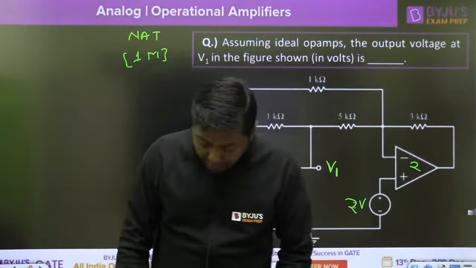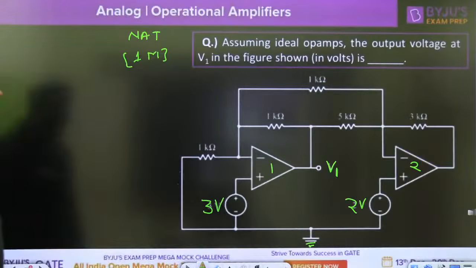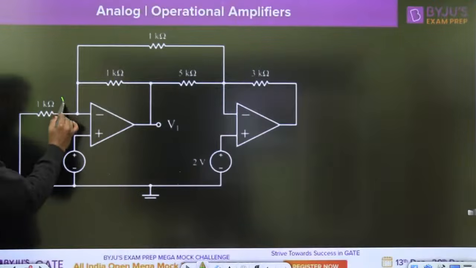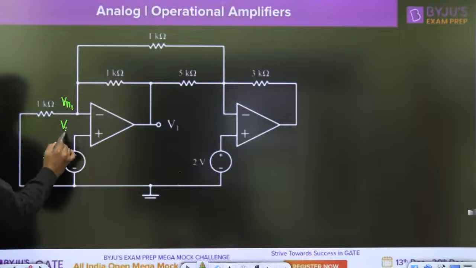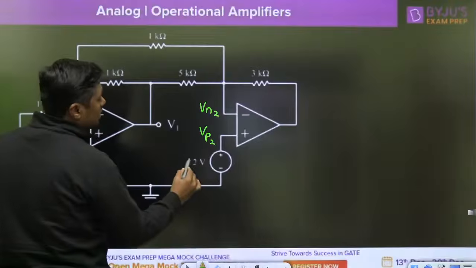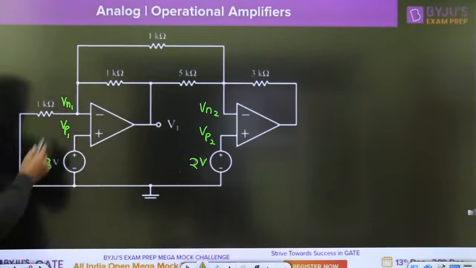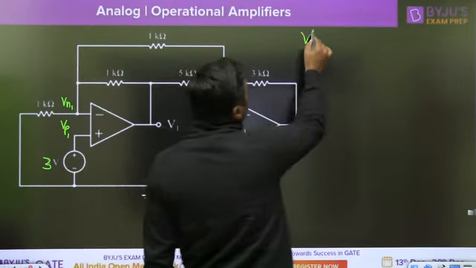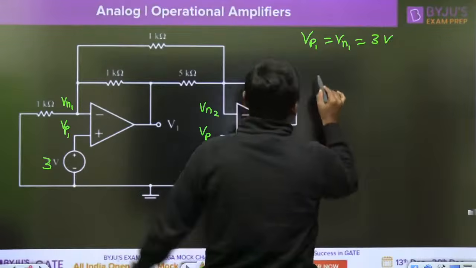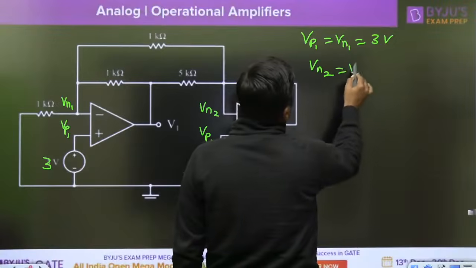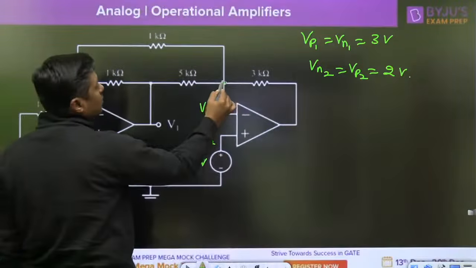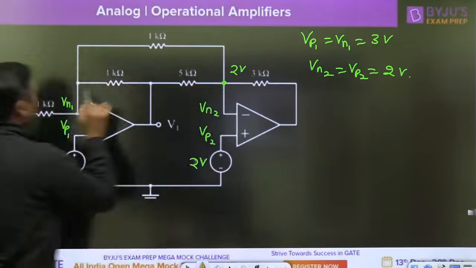concept is valid. Okay. Then when we want to solve this question, this is the VN1, this is VP1, this is VN2, this is VP2, this is 2 volt, this is 3 volt. So VP1 is equal to VN1, which is equal to 3 volt. VN2 is equal to VP2, which is equal to 2 volt. You will get the voltage at this point. What is the voltage at this point? 2 volt. What is the voltage at this point?